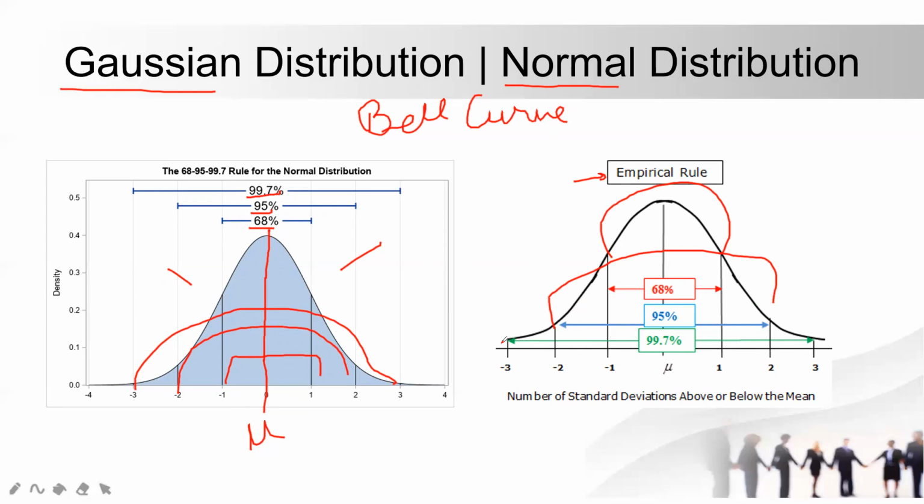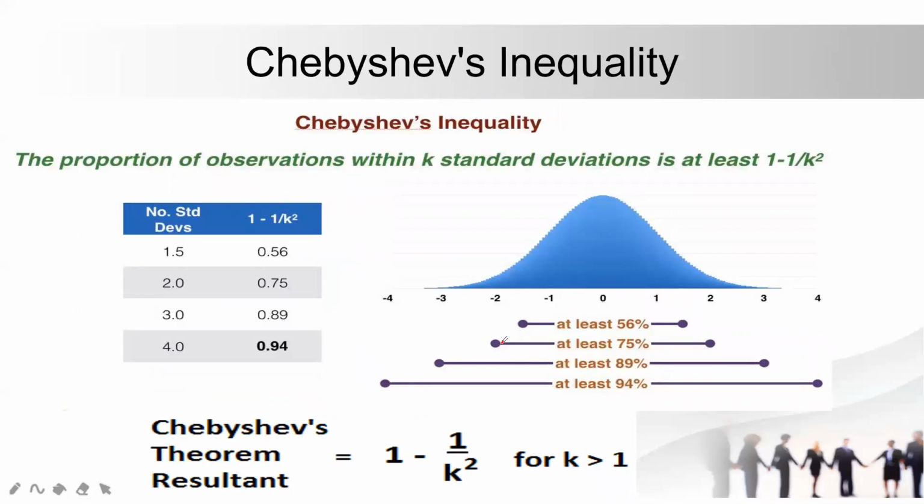This is why it is called the empirical formula, because it gives you clarity about how much data is present in every step. If you already know this, it makes a lot of sense when you work on a data science project, because you know what kind of data set and how much data you're expecting in a particular area. But again, in practical, real-world cases, a bell curve or Gaussian distribution is very rare. We have the Chebyshev inequality formula for that purpose.